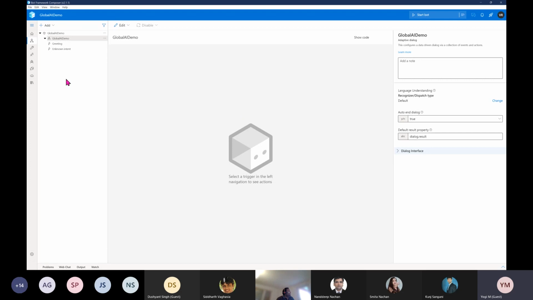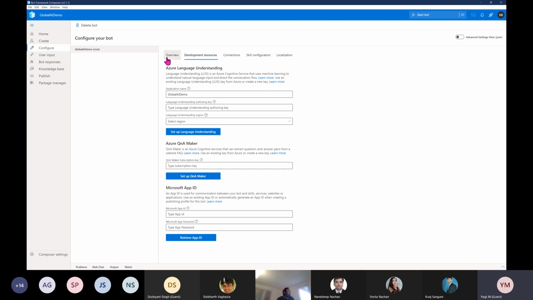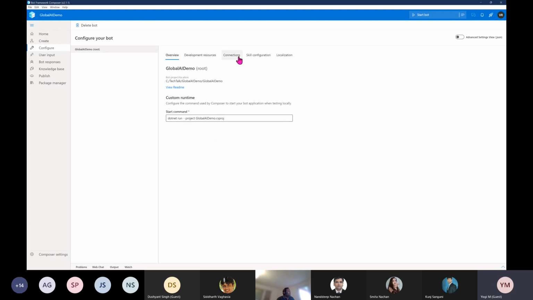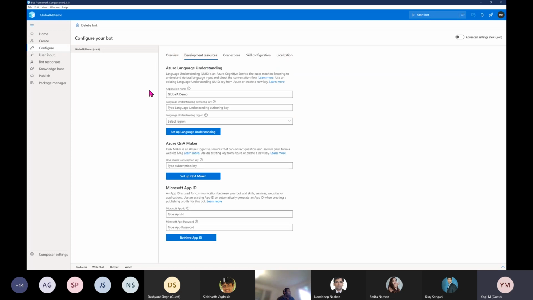Once this is done, you have to provide your subscription key and region, the Azure region. For that, you have to go to this configuration menu. This is the project related menu. If you click this configuration, there are different sections available: overview and connections, skill related, localization, development resource. Here we have to configure our LUIS model. So select the development resource. This is the top level, Azure language understanding. This is the LUIS area. And for QnA Maker related settings, you have to configure here. And if you want to provide your app ID and app password, you have to use this option.